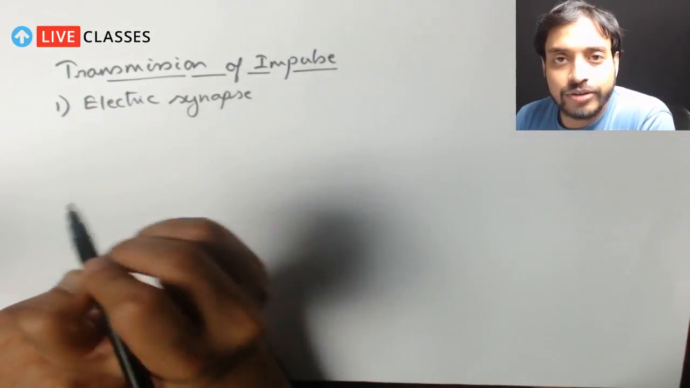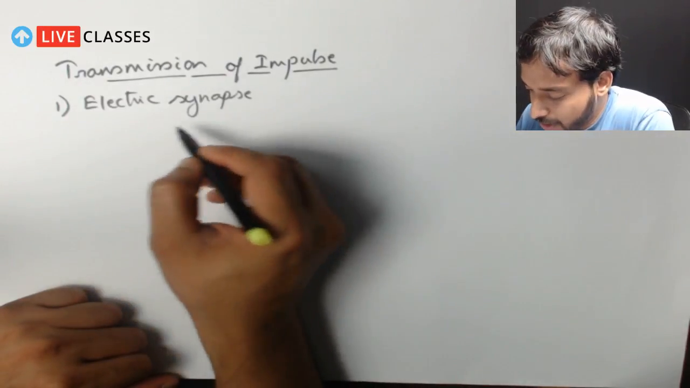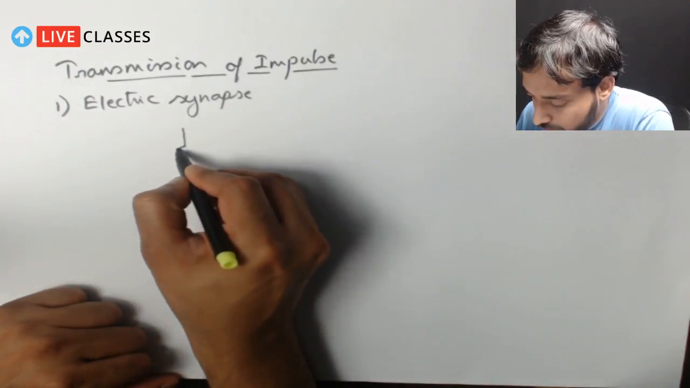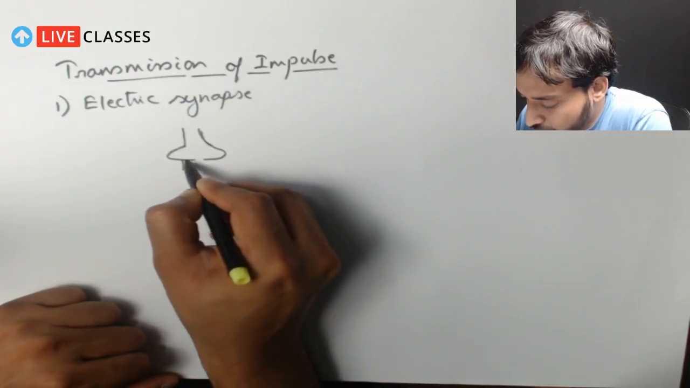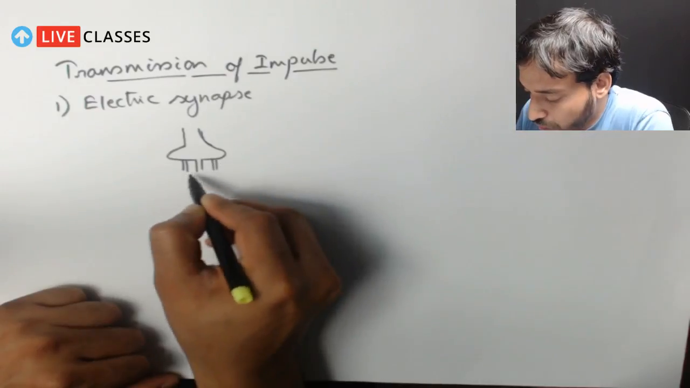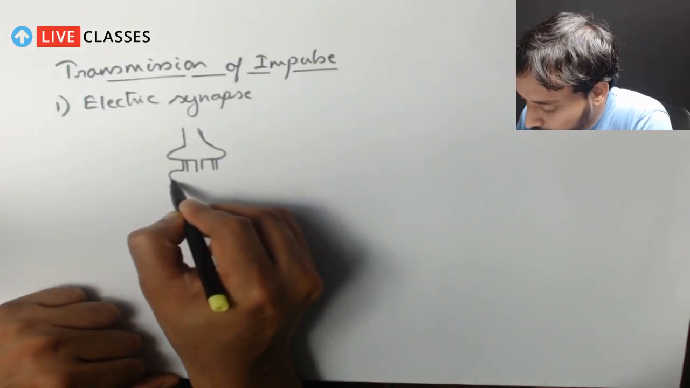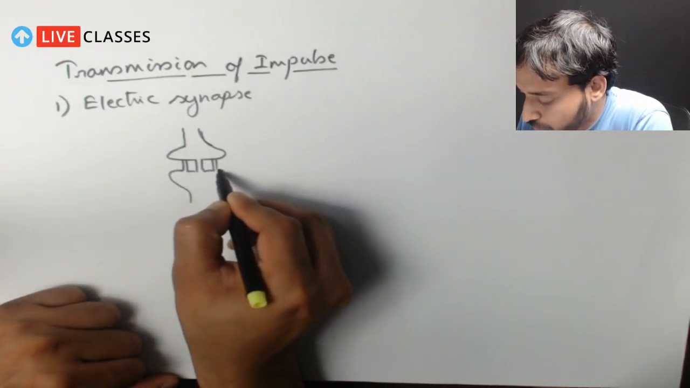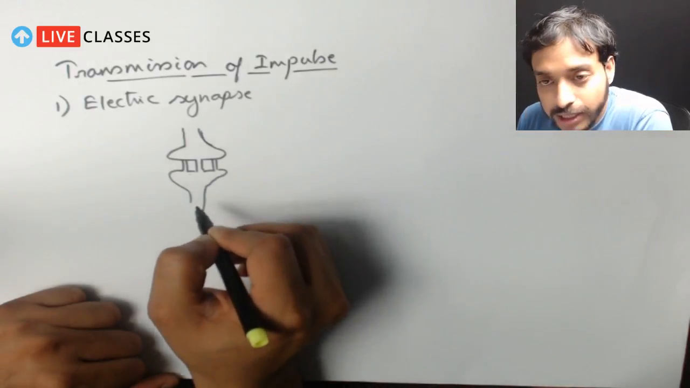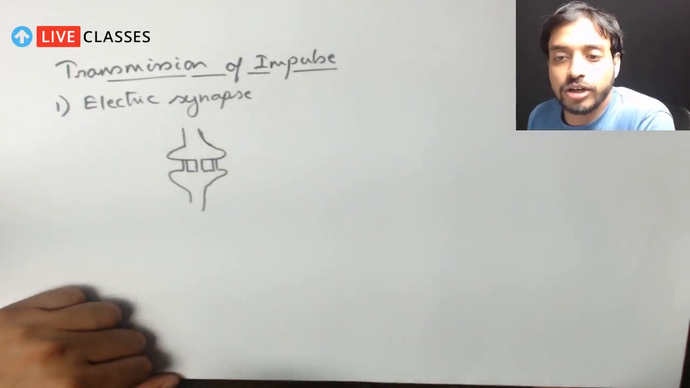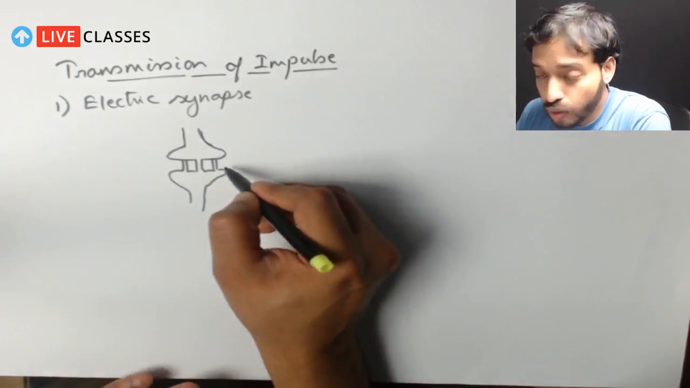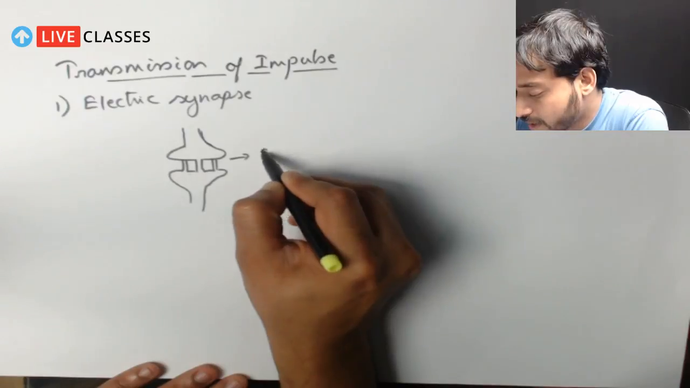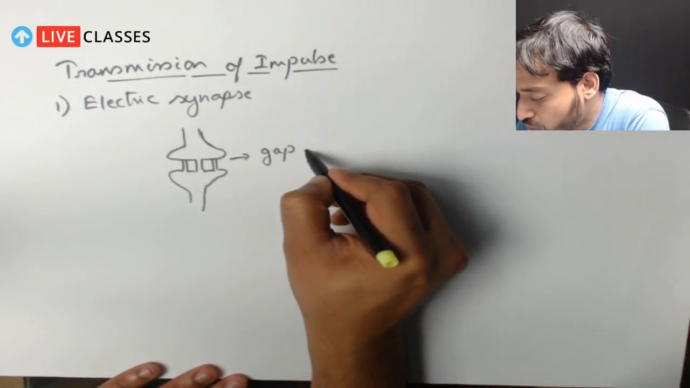So in the case of the electrical synapse, if I draw this part, there are certain junctions actually. You see, there are certain junctions which are connecting two neurons. Can you see these junctions? These are certain junctions which are connecting the adjacent neurons. What are they called? They are called the gap junctions.